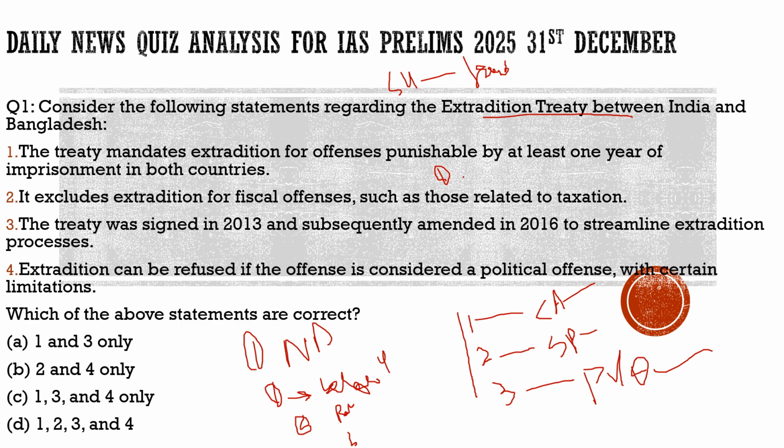And another way India can approach it is that India should hand over Sheikh Hasina to the ICC, the International Criminal Court, and they will decide about her, on the condition that she will not be sent back to Bangladesh, because there are huge allegations against her and she may be killed there.